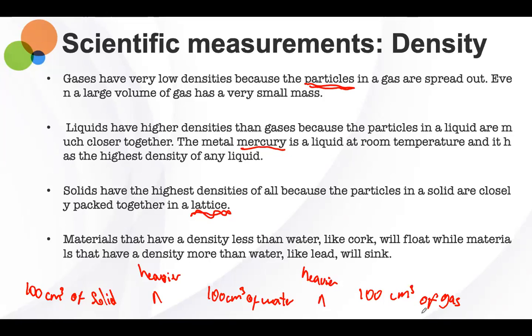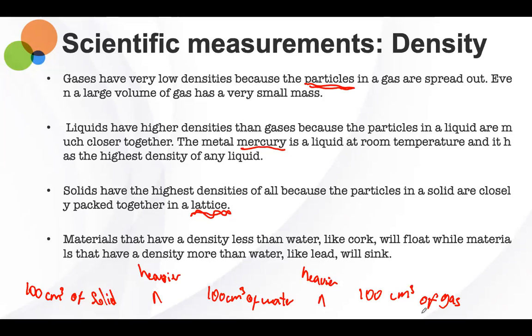Materials that have density less than water, like a cork, if you put it on top of the water, it will float. While materials that have density more than water, like for example lead or your pencil, have a higher density than water, so they will sink.